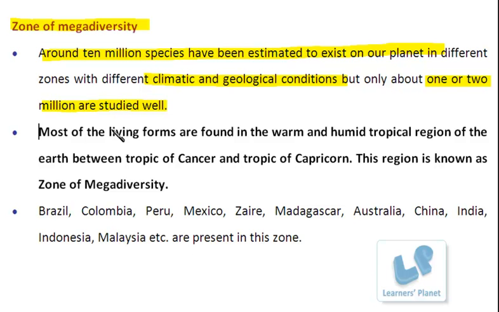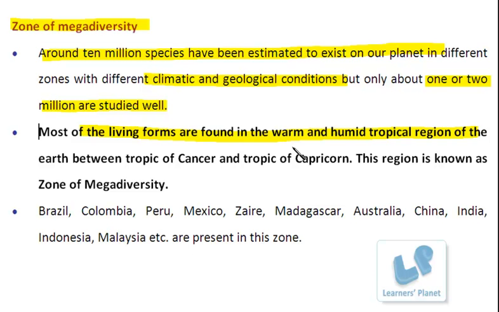Anyways, now these living forms, where are they found? They are usually found in the warm and humid tropical region of the earth. Now, see, first of all, the thing is warm and humid. From this, one point should be very clear to you, and it is that the different varied living forms need a particular temperature and level of humidity in their surroundings. If those favorable conditions are there, the growth of the organism is going to be good enough.